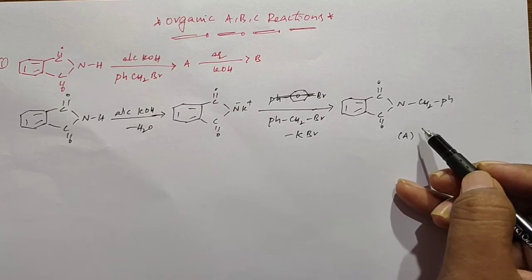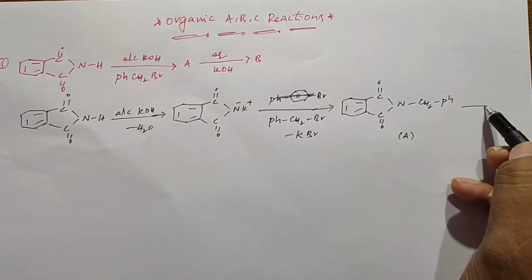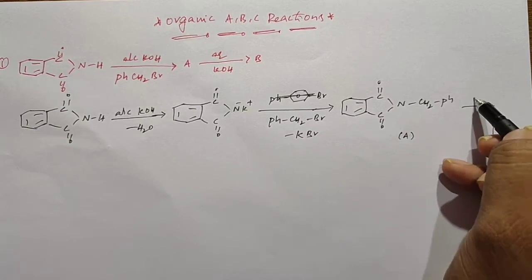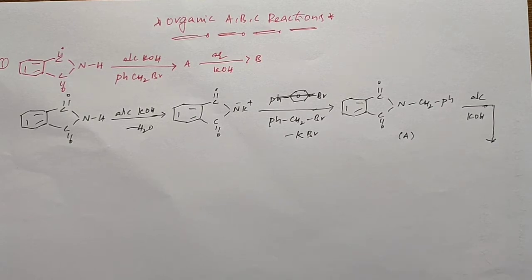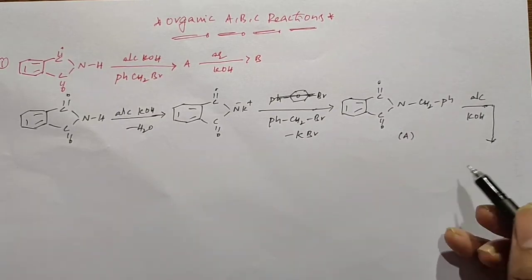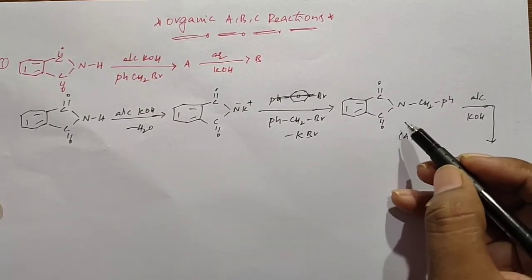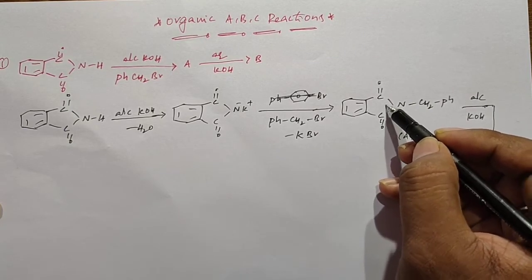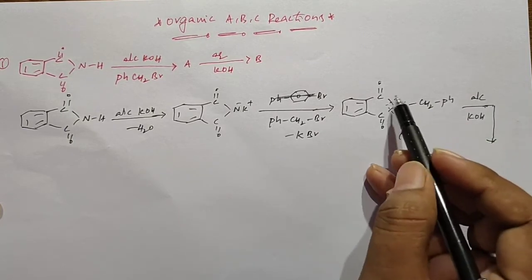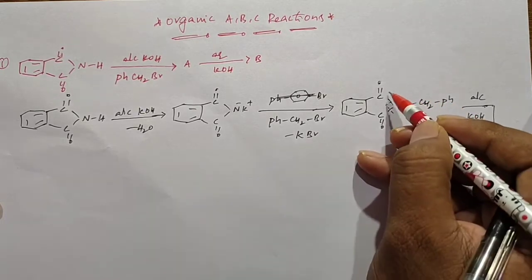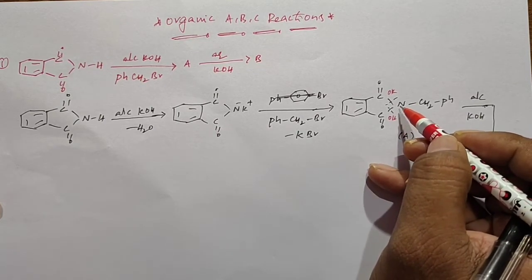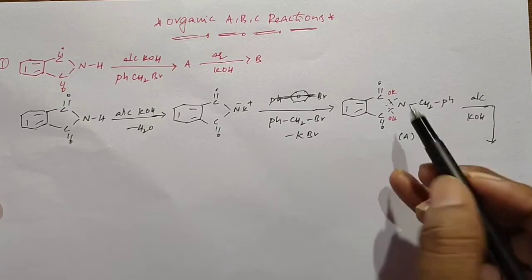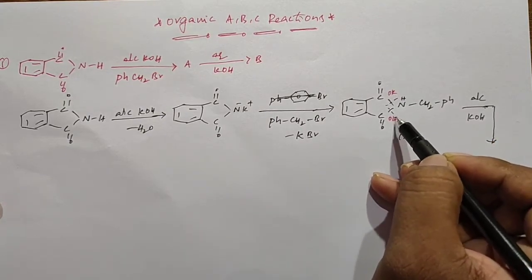After this, the product reacts with alcoholic potassium hydroxide, and at that time it can form benzylamine. Here, observe that the bonds are broken like this and like this. Here OH is attached to this carbon, and to this carbon also OH is attached, and two hydrogens are attached to the nitrogen. So this side OH, and this side hydrogen, and this side hydrogen.